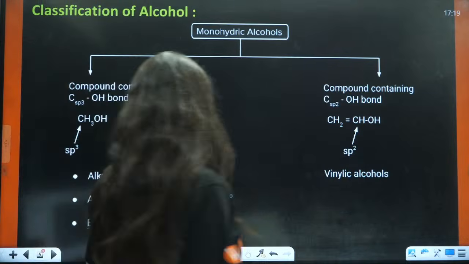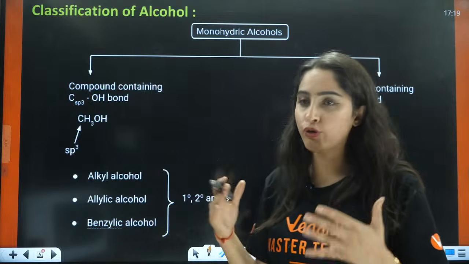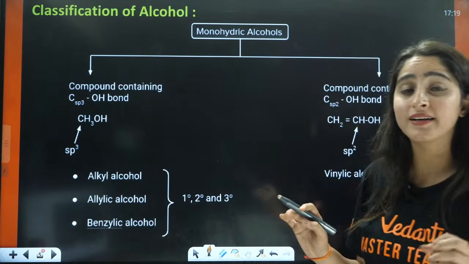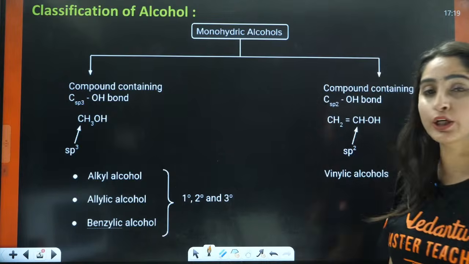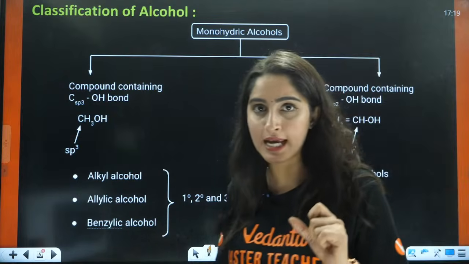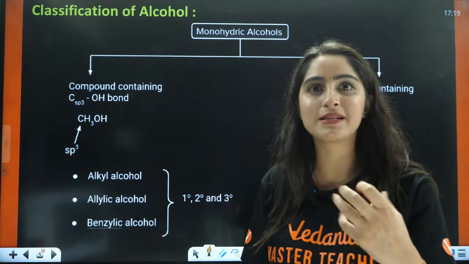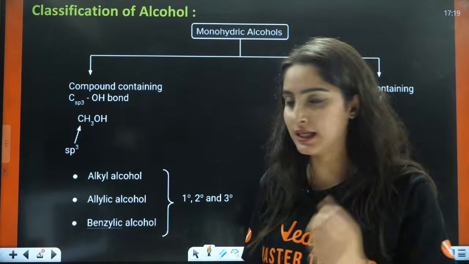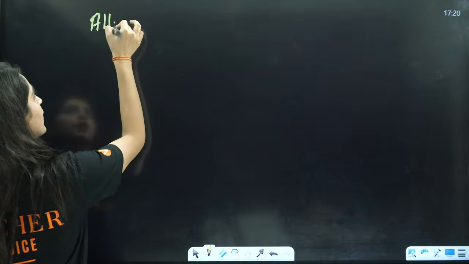Now, next, if you have to divide monohydric alcohol on the basis of whether it is connected to sp3 hybridized or sp2 hybridized carbon, right? Here we are going to talk about allylic, benzylic, vinylic. I'll tell you what that basically is.